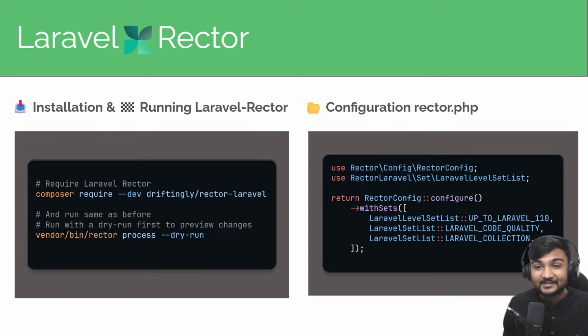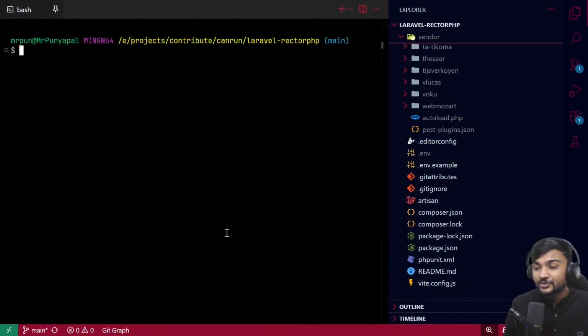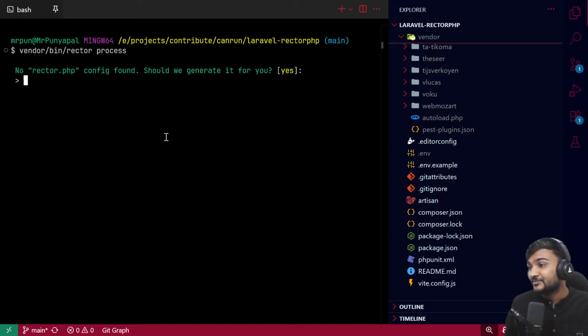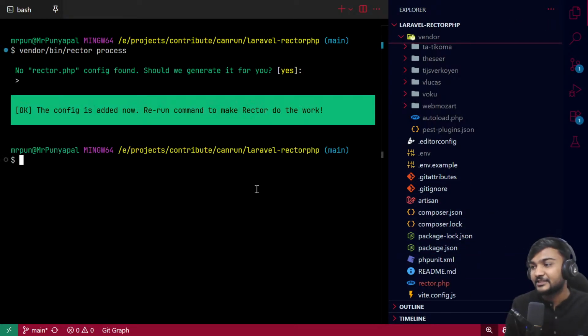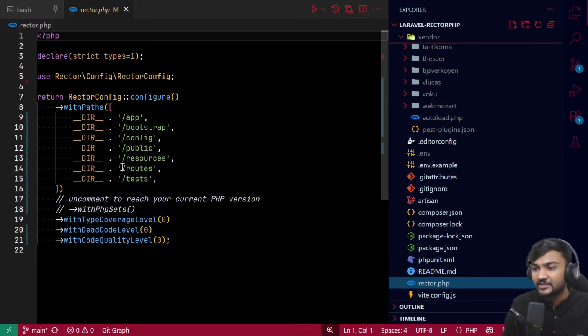So let's see Rector PHP in action. Let's run the Rector command. It is saying that you don't have the rector.php configuration file, and you can see that we don't have that configuration file. So let's say, yeah, we want to create a configuration file, and it will just create it for us, right?